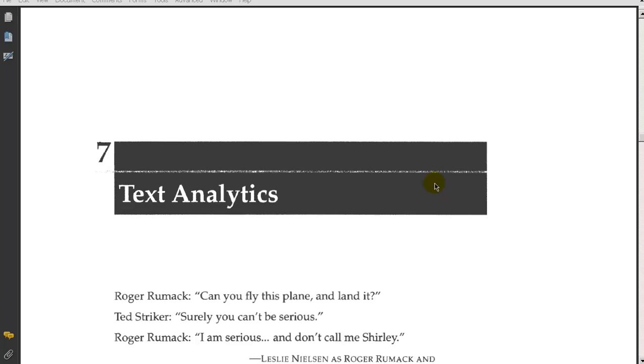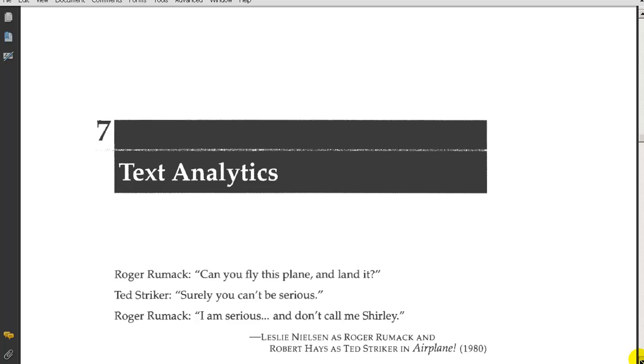Okay, we're jumping to chapter 7, and this is about analyzing text. So it's going to be kind of interesting and fun and a bit different, something new.